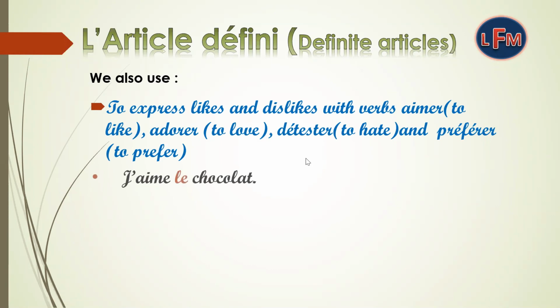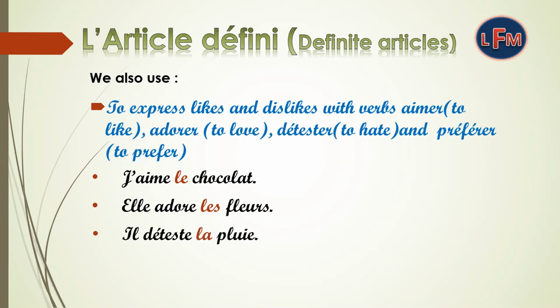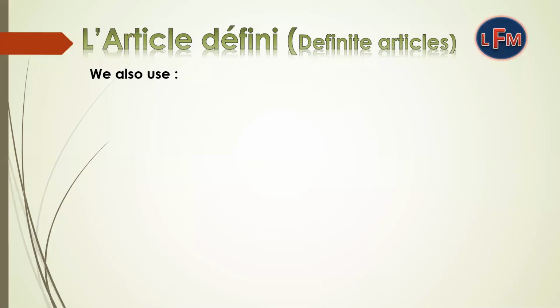For example, j'aime le chocolat. I like chocolate. Elle adore les fleurs. She loves flowers. Il déteste la pluie. He hates rain. Il préfère la glace à la vanille. He prefers vanilla ice cream.